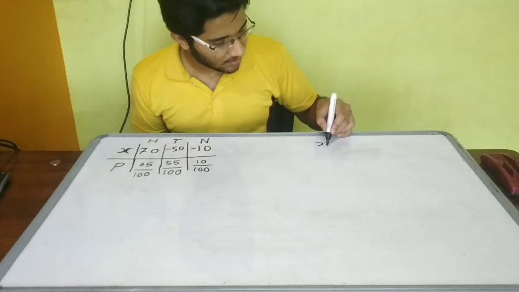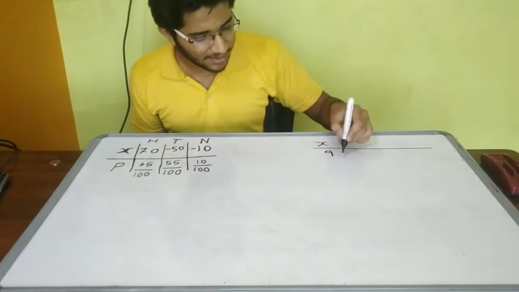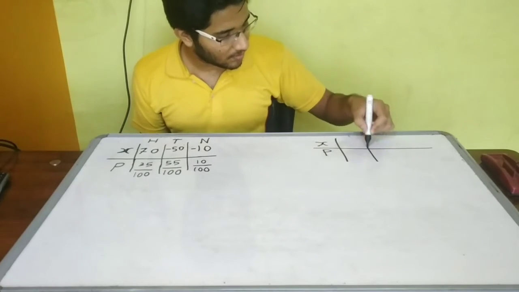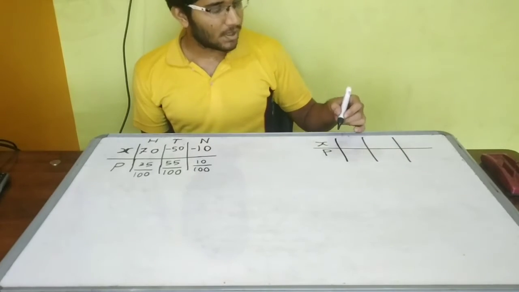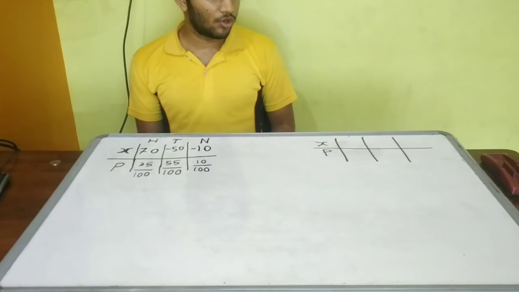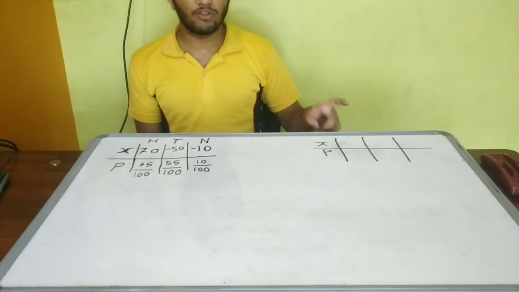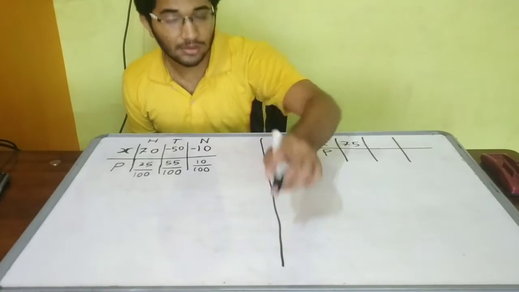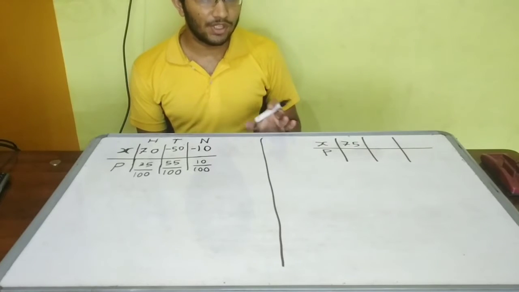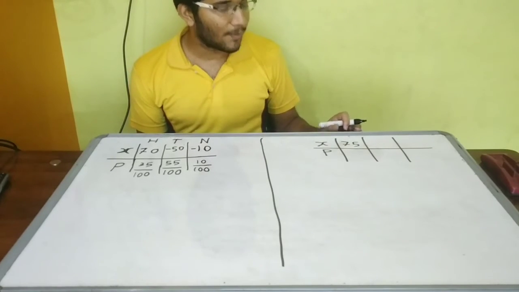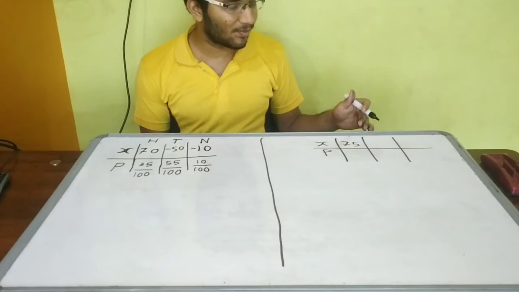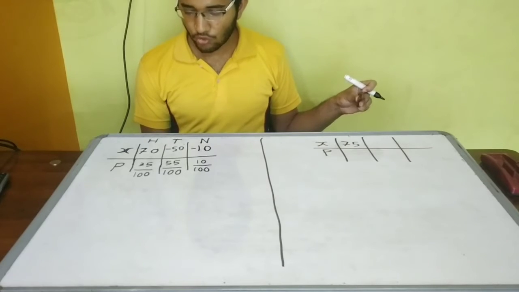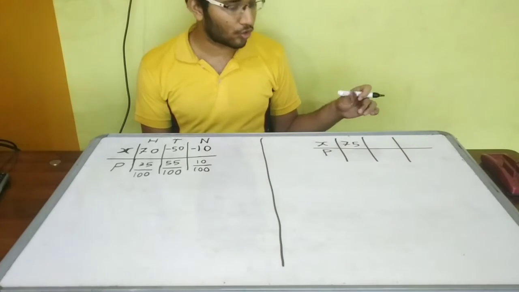So for X and P it is the same. Oh, it is P, not Q. It is P probability. It is only a 25 rupees entry fee now. So 100 minus 25 will be 75, so there will be a profit of 75 for the other game. There are two games now. You have to tell me which game you will select. Of course, you will select this game because here the entry fee is less. But on what basis will you select the game if there is only one game, not two games?